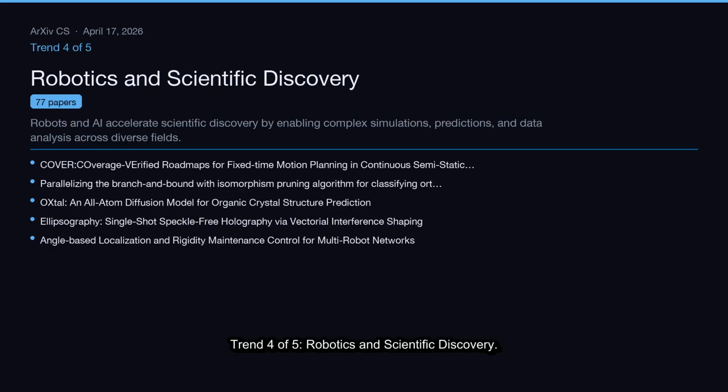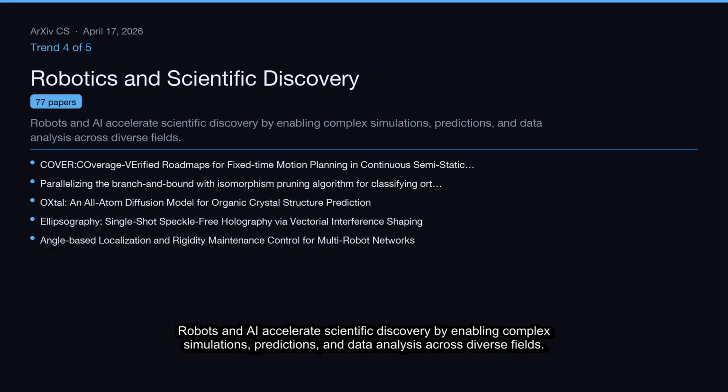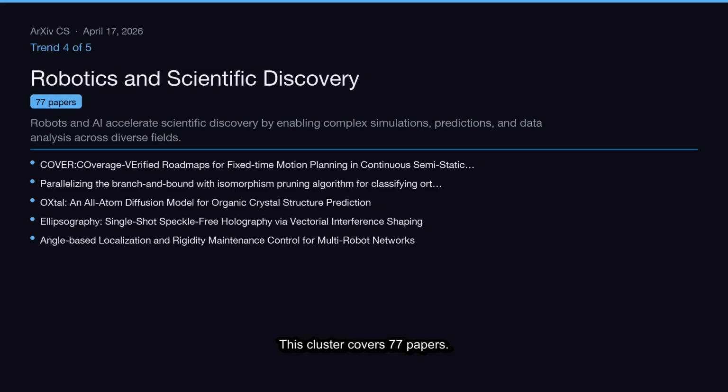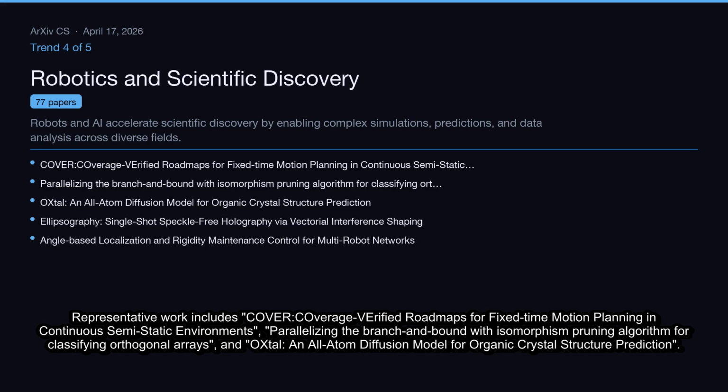Trend 4 of 5, Robotics and Scientific Discovery. Robots and AI accelerate scientific discovery by enabling complex simulations, predictions, and data analysis across diverse fields. This cluster covers 77 papers. Representative work includes verified roadmaps for fixed-time motion planning in continuous semi-static environments, parallelizing the branch and bound with isomorphism pruning algorithm for classifying orthogonal arrays, and OXtratol, an all-atom diffusion model for organic crystal structure prediction.